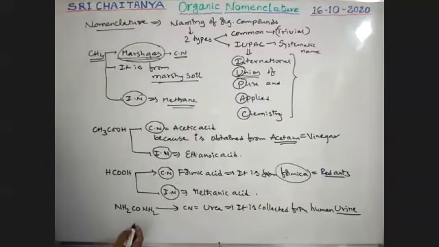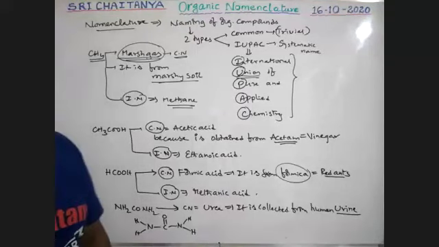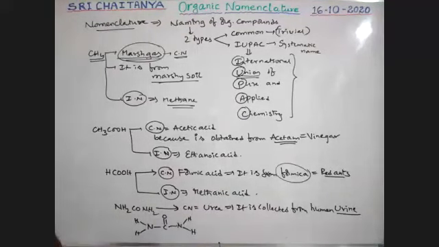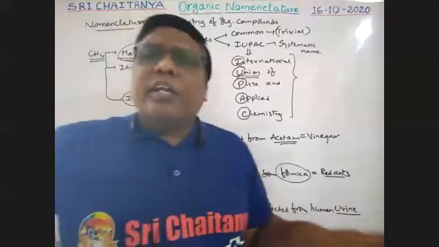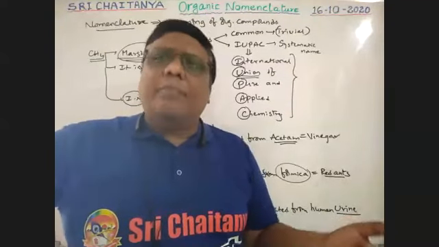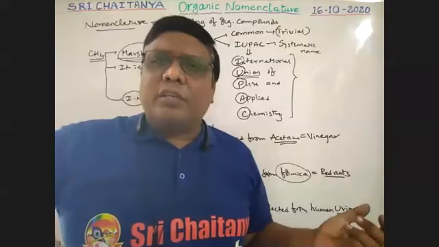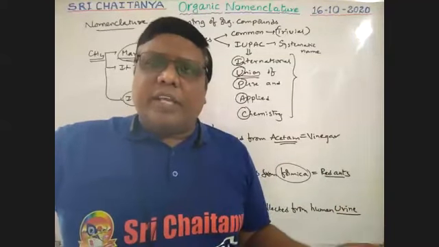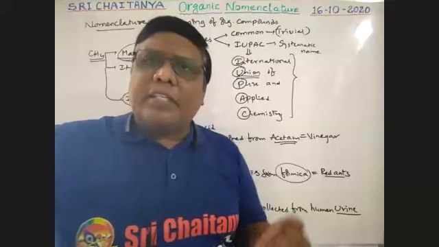The structure of this NH2CO NH2 is nitrogen with 2 hydrogens, C double bond O, nitrogen with 2 hydrogens. This is the structure of urea, boys. So you should know both the common name and the IUPAC name of each compound. I am trying to explain each and everything, so please listen carefully.